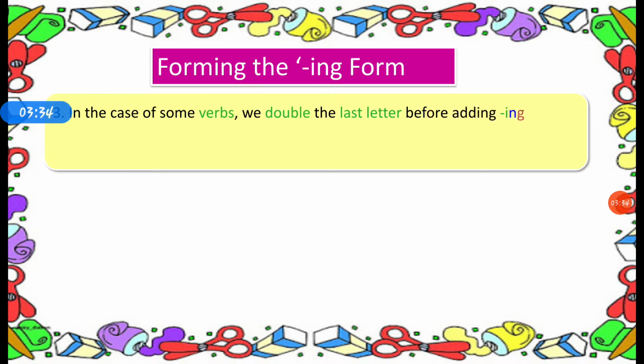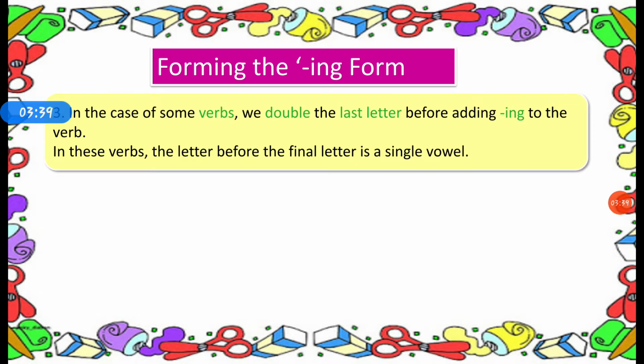In the case of some verbs, we double the last letter before adding ing to the verbs. In these verbs, the letter before the final letter is a single vowel. Here are some verbs. In these verbs, we just double the last alphabet and add ing. Remember, in these words the second last letter is a vowel.